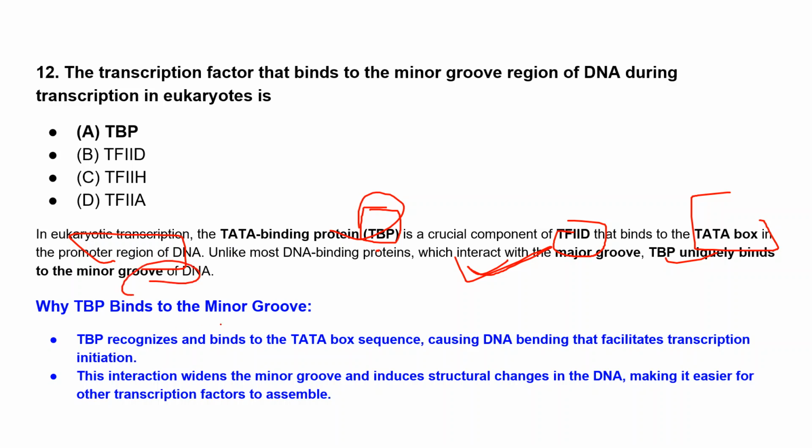So why does it bind to the minor groove of DNA? This TBP recognizes and binds to the TATA box sequences, and it will bend the DNA so that it will facilitate the transcription initiation. This interaction widens the minor groove, and it induces structural changes in the DNA which make it very easy for other transcription factors to assemble. So that's why the answer is TATA binding protein. It is a special protein that binds to the minor groove region of the DNA and helps in the transcription process, right?